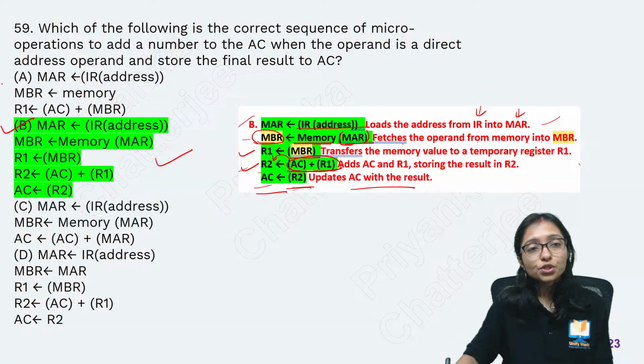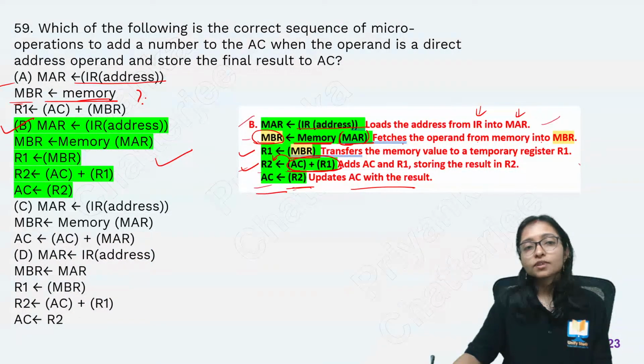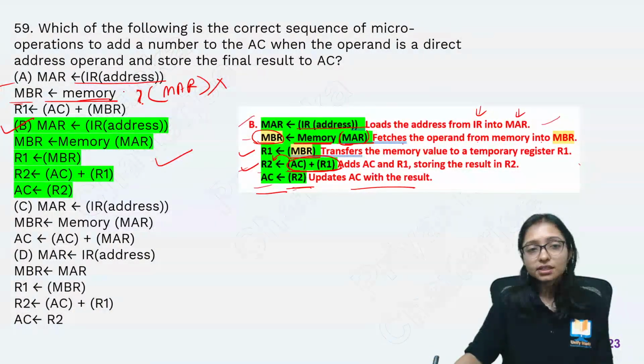Here, why is option A wrong? Here it is correct, the instruction address you are storing, but here MBR from memory, but from where? That is from MAR. This is missing here. That's why it is wrong. And after that, the next part is also not there. That's why it is wrong.